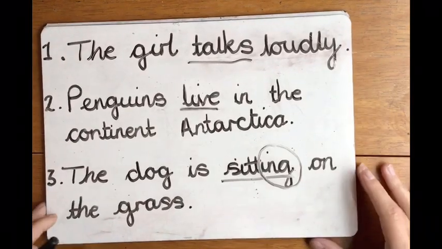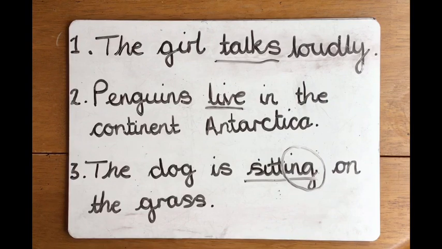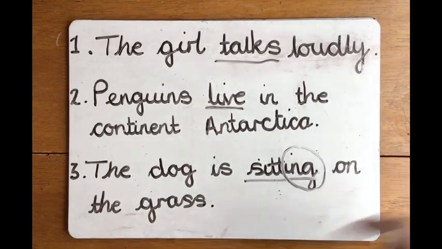Okay, and it's important to remember that we have to know verbs and we need to revise them because they're very important. In fact, you can't have a sentence without a verb. You have to have a verb for it to be a sentence. So they're very important words to know about. Okay, so I hope you enjoy playing that game and hopefully you can make some sentences too.